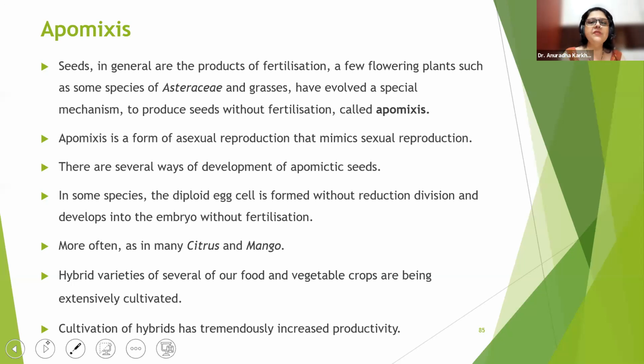But sometimes what happens is the egg cell is formed without undergoing meiosis. That means the nucellar cell, instead of undergoing meiosis, underwent mitosis. And the product of that mitosis acts like a diploid egg. And it feels, I am diploid, so I am a zygote. Okay, so then it will develop into a seed. It's a very unusual phenomenon, right? More often seen in citrus and mango.